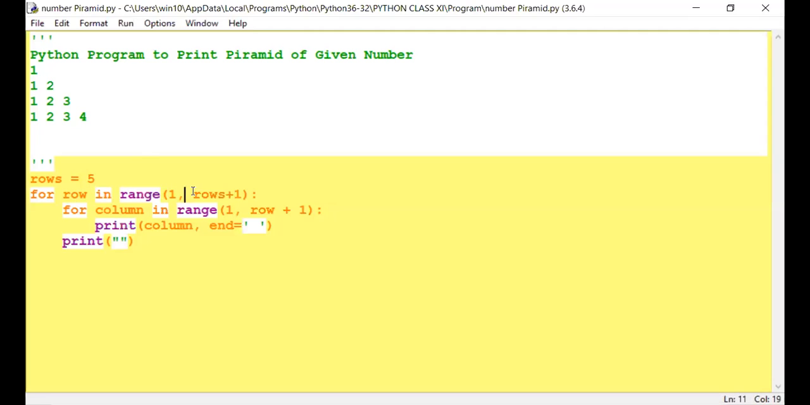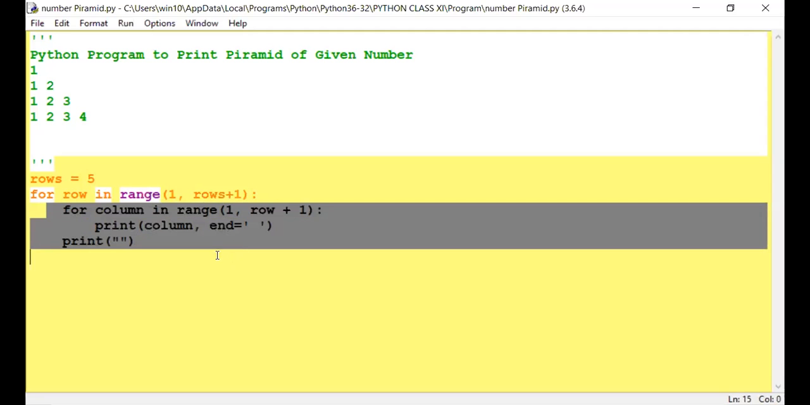After the comma, you have to write rows. What is rows? I have written a fixed value 5. It will work 4 times. Plus 1 means it will print 1. Then again on the next line it will be printed for the second row, third row, and 4th row, 1 minus. So that's why I have given rows plus 1 here. This is the bracket for the range function. I am closing this part, and this is a colon followed by the statement. The colon is followed by whatever statement you are writing inside it.